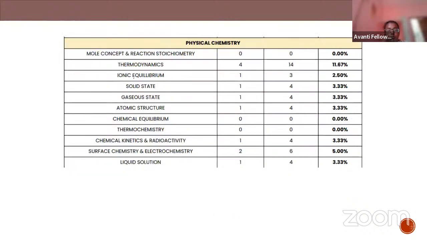Now moving to physical chemistry. There were no questions from mole concept, but this year you can expect questions from mole concept and stoichiometry. The highest weightage is for thermodynamics, about 10 marks. Then come electrochemistry and surface chemistry, 6 marks. Ionic equilibrium one, solid state one, gaseous state one, atomic structure one. Each carries 3 to 4 marks.